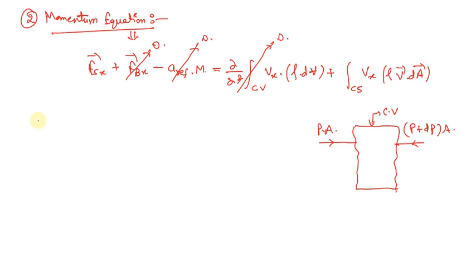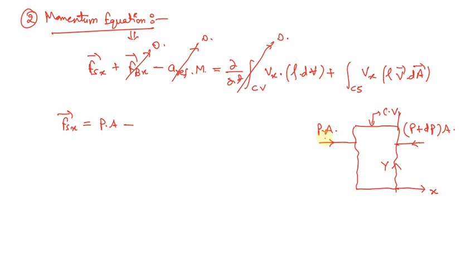So we're going to write down that Fsx will be equal to P into A minus, because I've already mentioned that in the coordinate system of this control volume, this is x and this is y, so the right hand side direction represents the positive side and the left hand side represents the negative side.